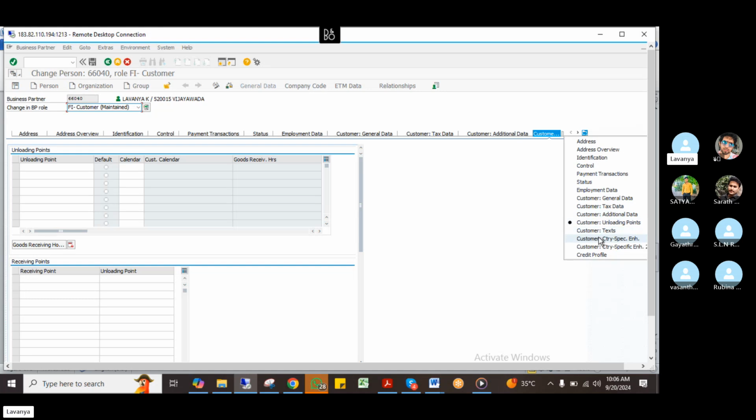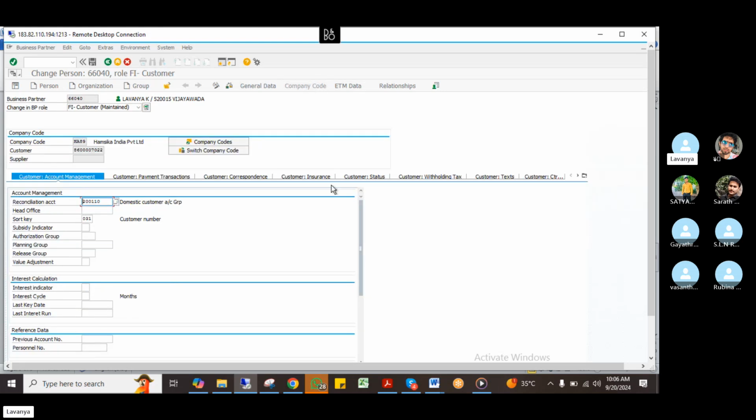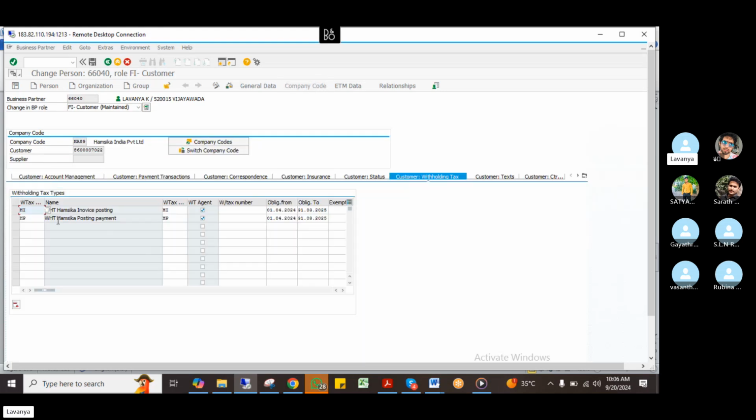Country specific enhancement, so we have to mention the PAN number, and if you come to the company code data, you have to mention the withholding tax here. The options will come like this, same as what I gave in the vendor: invoice posting, payment posting. Here I have to mention which period to which period. That's it. This configuration I have done.